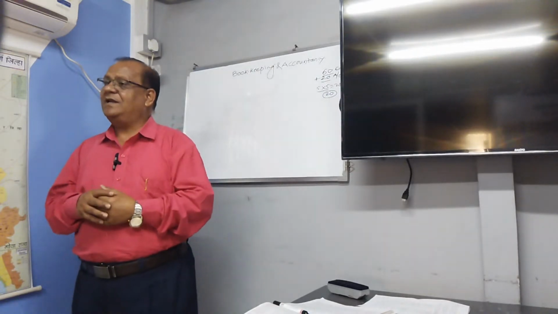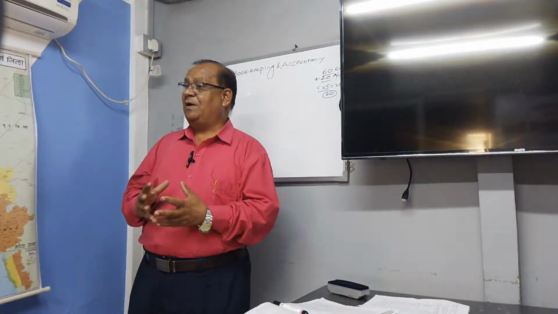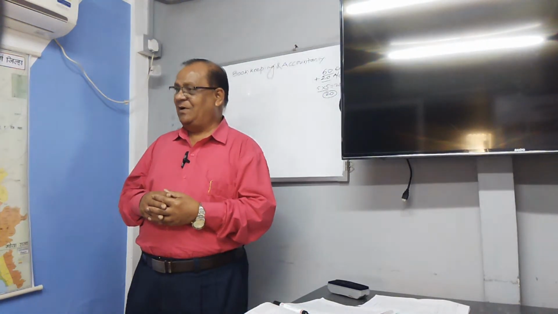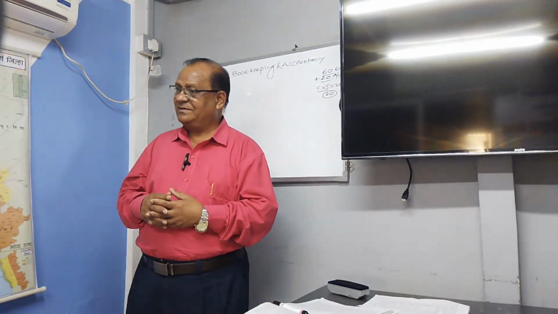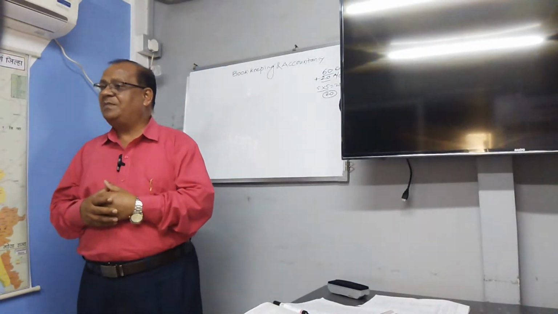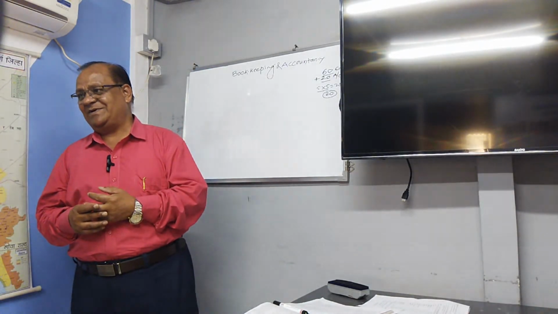One more year we can follow is called the Deepavali year. Deepavali comes in the month of October, so it begins on 1st October and ends on 30th September.